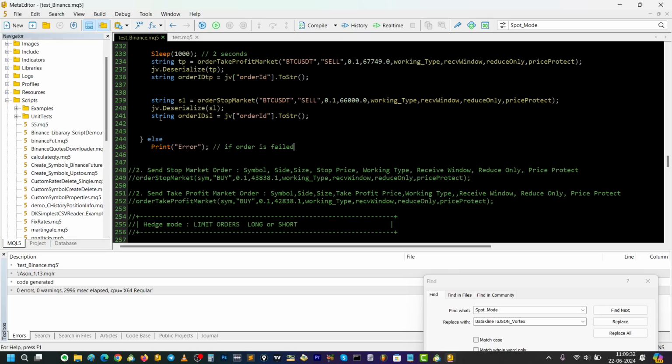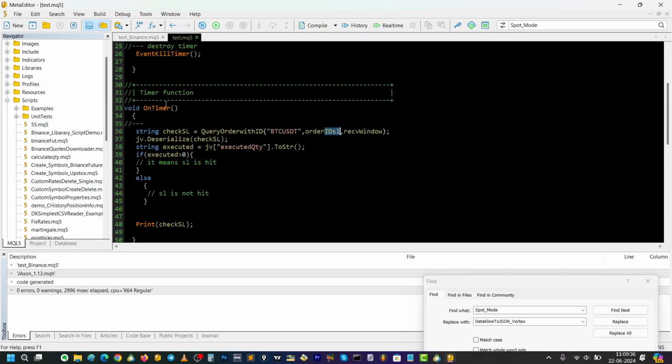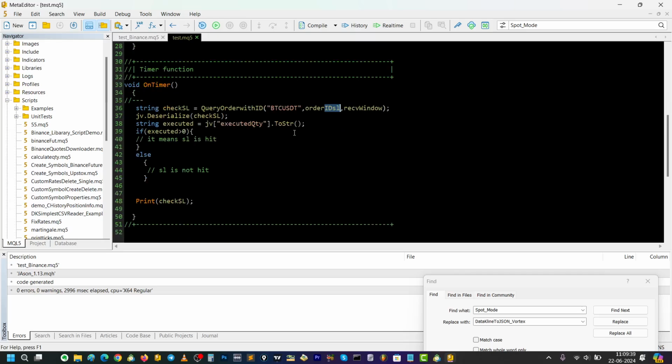Here order ID SL. Okay, so this order ID, it keeps checking every 5 seconds to give you the result if SL or TP is executed or not. After that I am doing same zavi.deserialize check SL. Now string executed equal to zavi executed quantity dot string. So query order with ID.